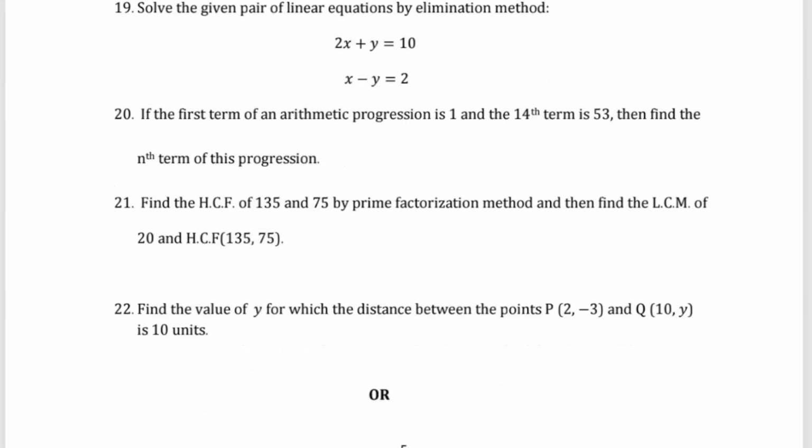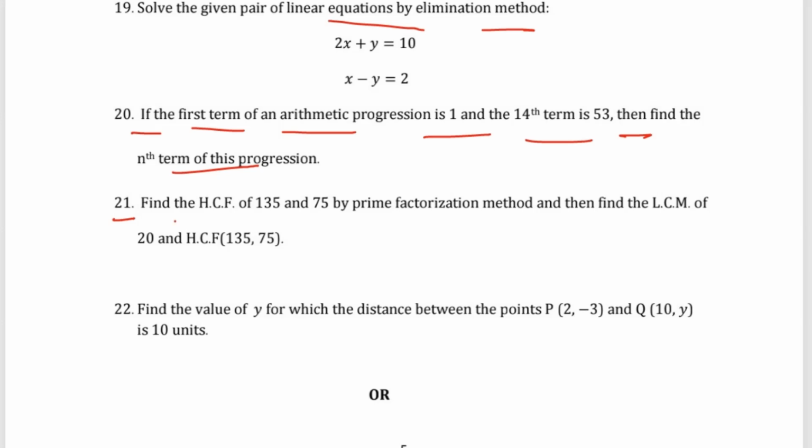Question number 19: solve the given pair of linear equations with the elimination method: 2x plus y equals 10, x minus y equals 2. Then question number 20: if the first term of an arithmetic progression is 1 and the 14th term is 53, then find the nth term of this progression.